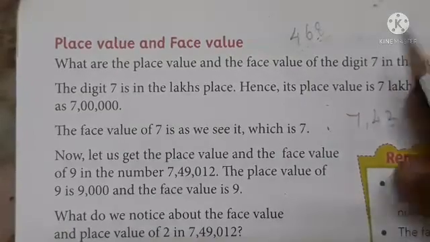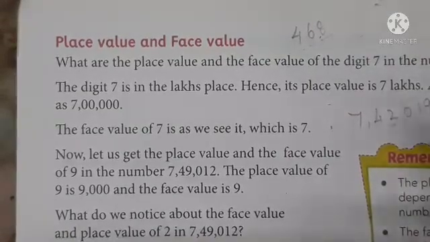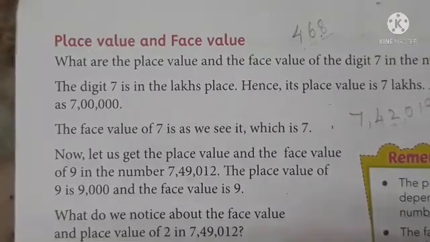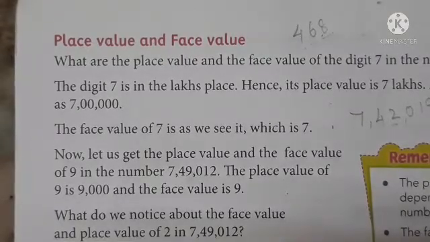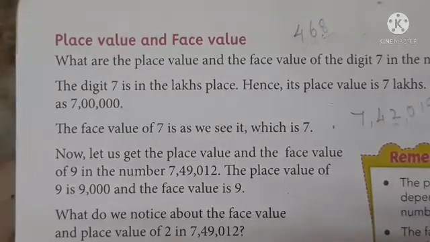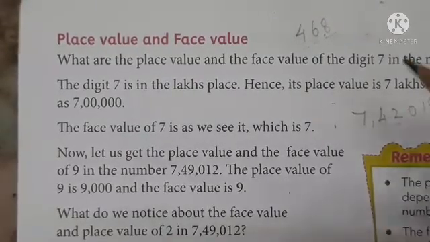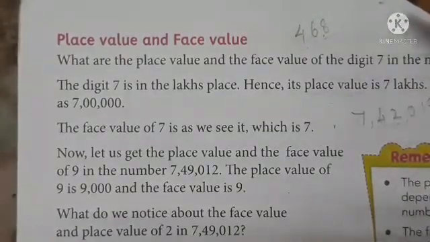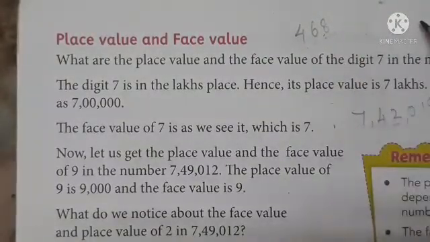From this example, we can understand that the face value does not depend on the position or place in the number, but place value depends on the place.